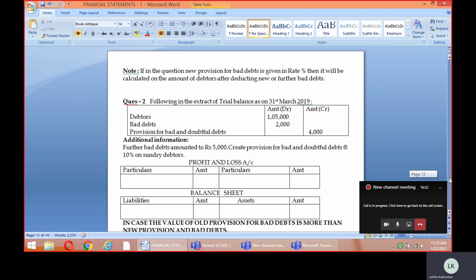Okay, now this sample question, let's go through the sample question here. What does it say? The extract of the trial balance is given to us. You can see it here.